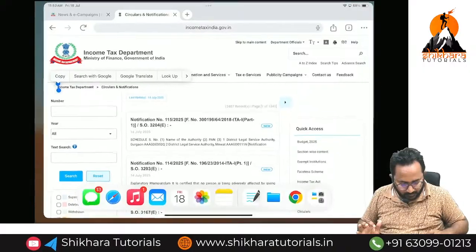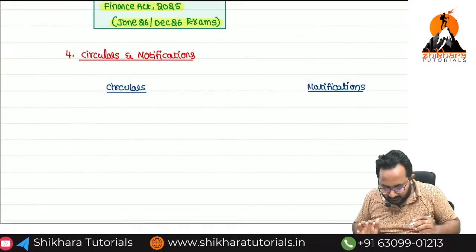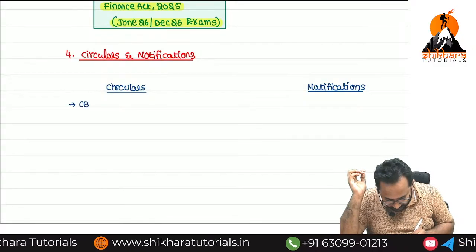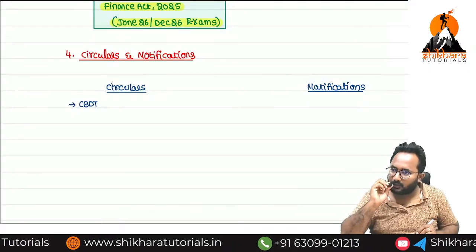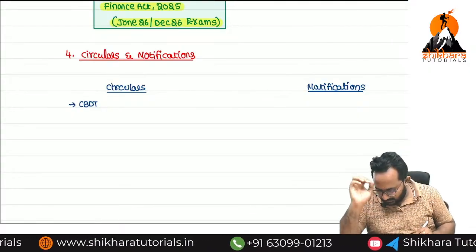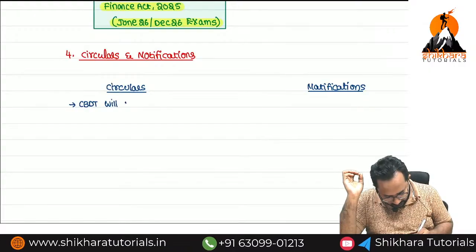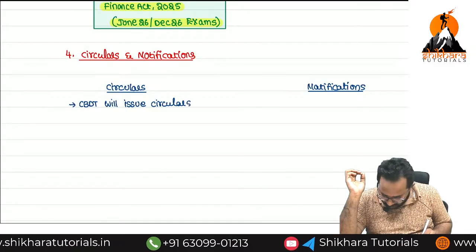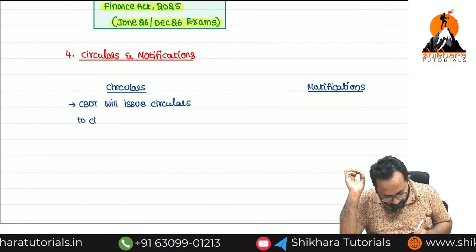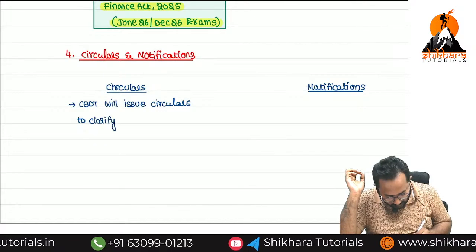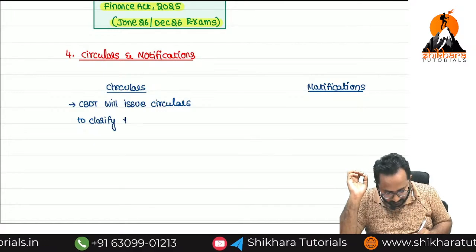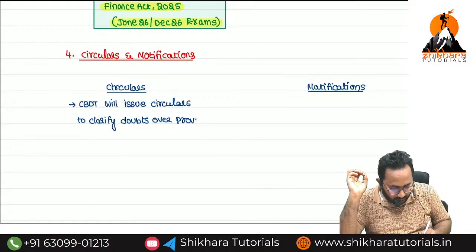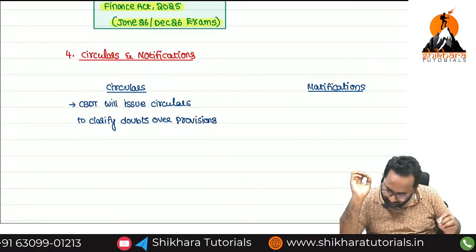Clear? Now, based on this understanding, first point, who can issue the circulars? CBDT. CBDT full form? Central Board of Direct Taxes will issue circulars to clarify doubts over provisions.